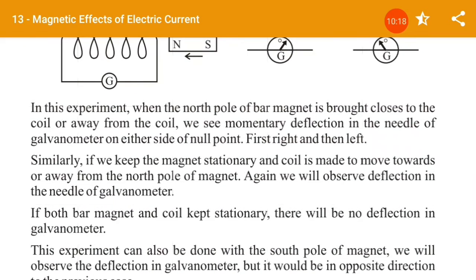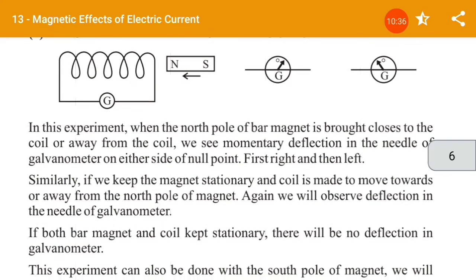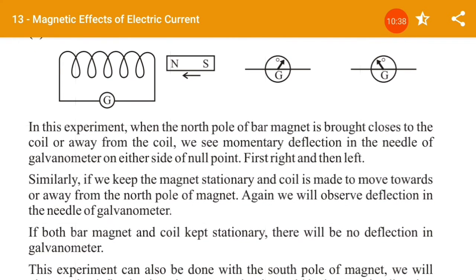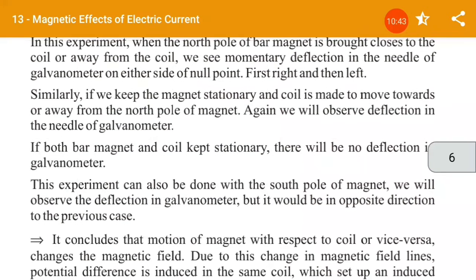Similarly, if we keep the magnet stationary and the coil is made to move towards or away from the north pole of the magnet, again we will observe deflection in the needle of the galvanometer. So my dear students, it is a simple experiment. Whenever we bring the north pole or south pole near the galvanometer, you will observe a deflection in the galvanometer.